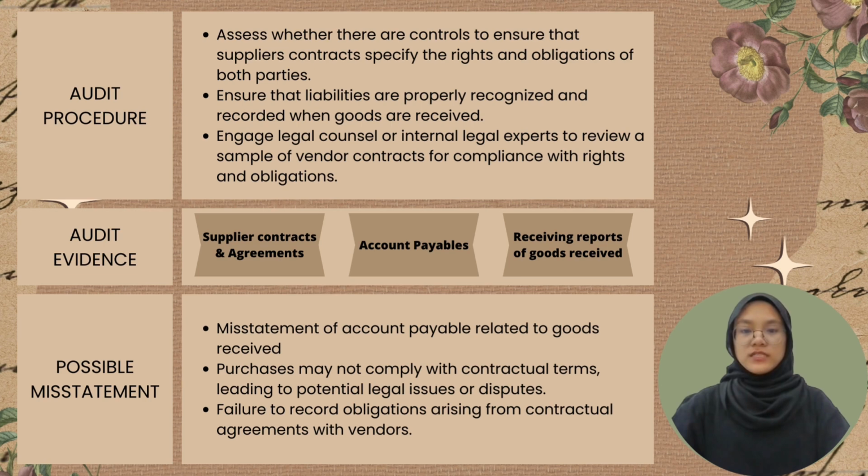The substantive test is to engage legal counsel or internal legal experts to review a sample of vendor contracts for compliance with rights and obligations. The audit evidence includes supply contracts and agreements, account payables, receiving reports of goods received, and the possible misstatements include misstatement of account payable related to goods received, purchases may not comply with contractual terms, leading to potential legal issues or disputes, and failure to record obligations arising from contractual agreements with vendors.